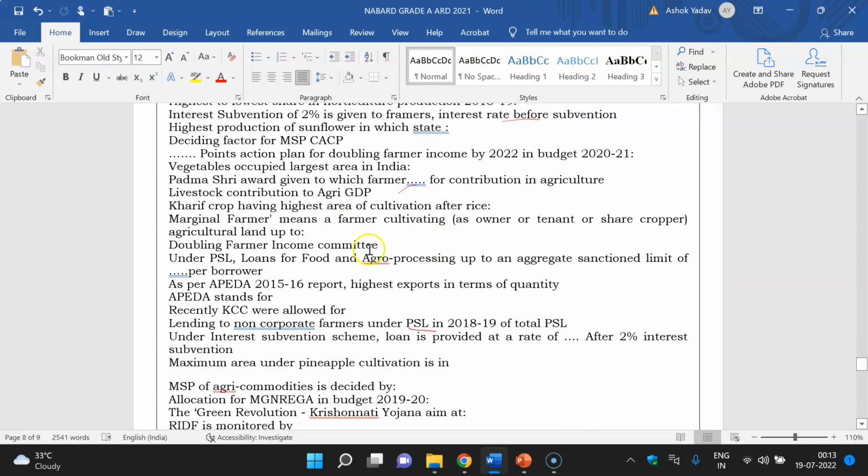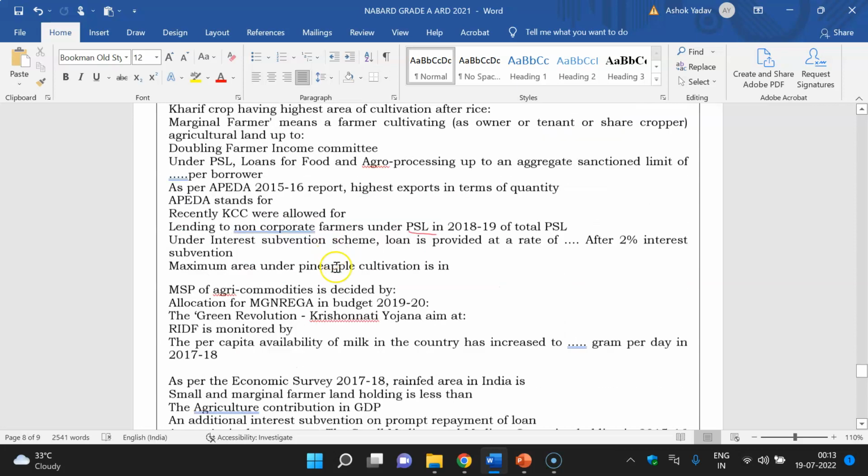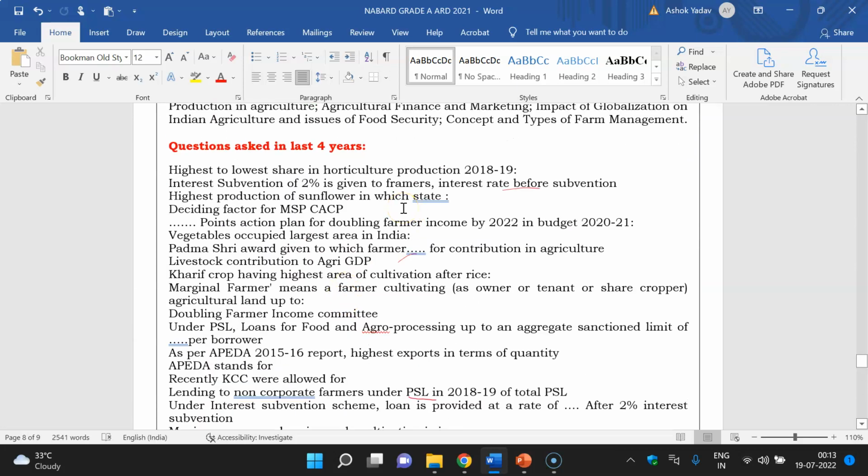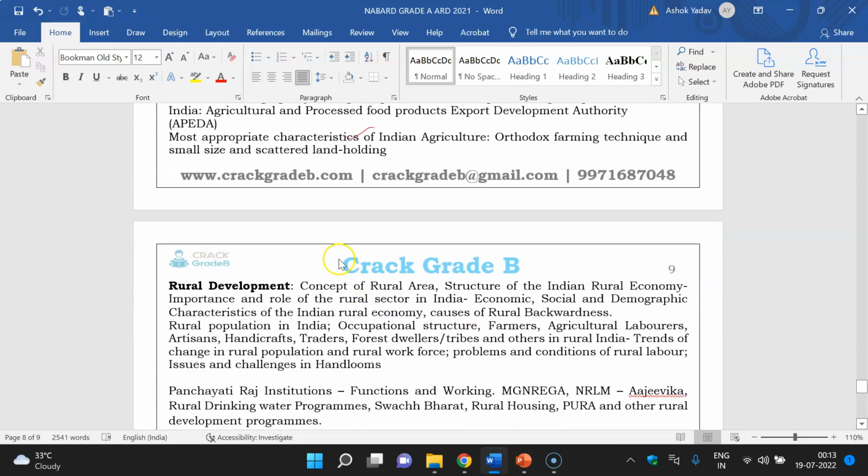So standard and simple questions they have asked, and various estimates of production by the Directorate of Economics and Statistics.